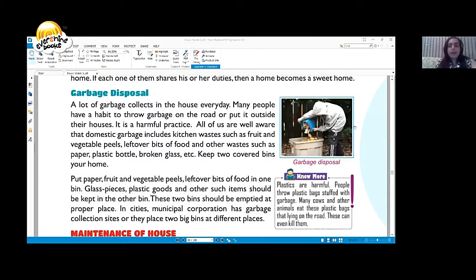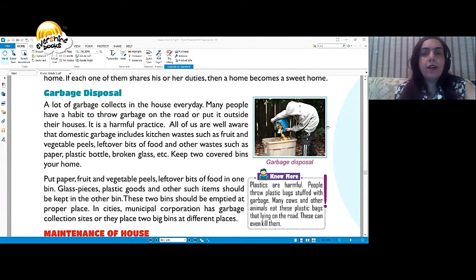Now, children, a lot of garbage collects in the house every day. Many people have a habit to throw garbage on the road or put it aside in their houses. It's a harmful practice. All of us are well aware that domestic garbage includes kitchen waste such as fruit and vegetable peels, leftover bits of food, and other wastes such as paper, plastic bottles, broken glass, etc.